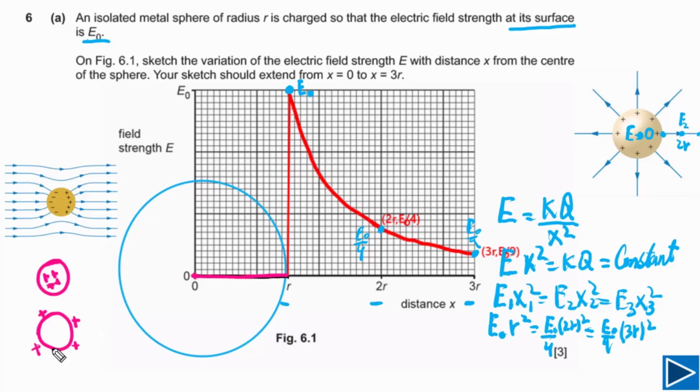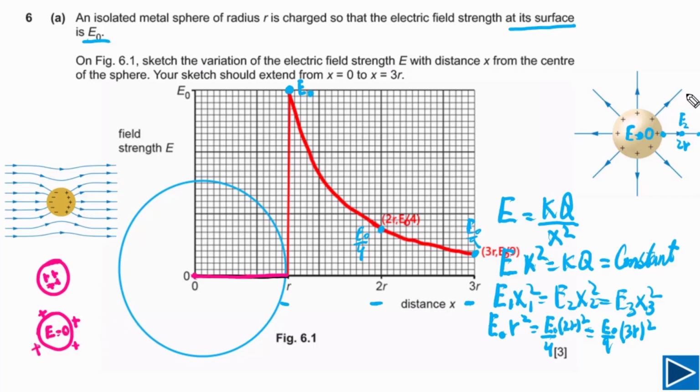When they are evenly distributed, finally the electric field inside this metal sphere will be equal to 0 because these charges will cancel electric field, so there will be no net electric field inside the metal sphere.